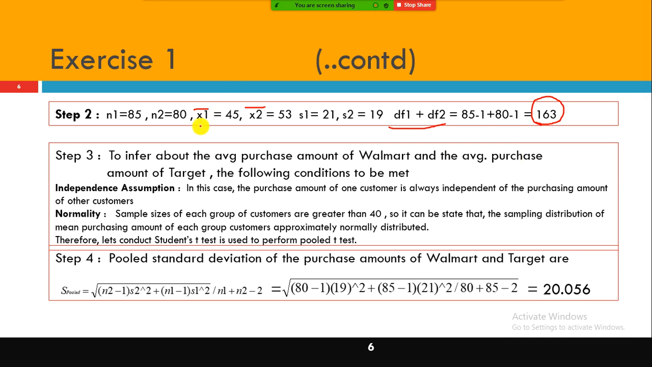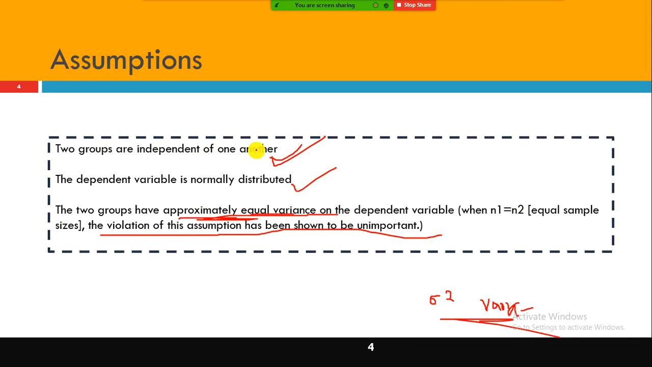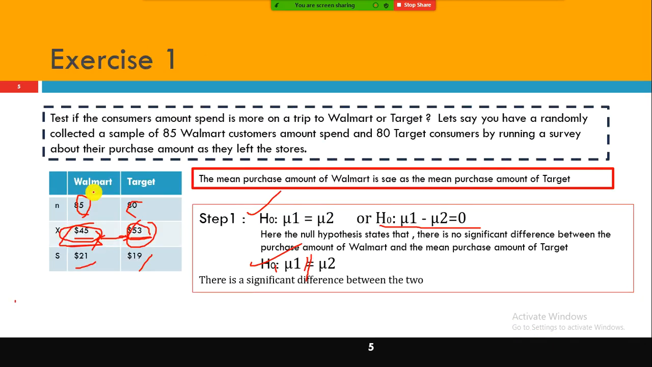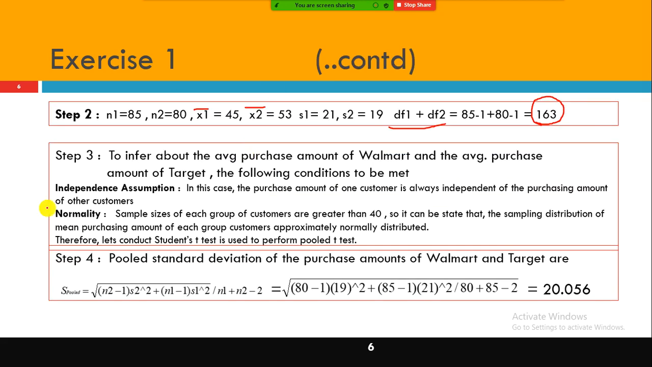What is the next step? The next step is to infer about the average purchase amount of Walmart and the average purchase amount of Target. What are the assumptions? The two groups are supposed to be independent. That is met, right? Walmart and Target, these two groups are different. It is not the same company, so the independence assumption is made.